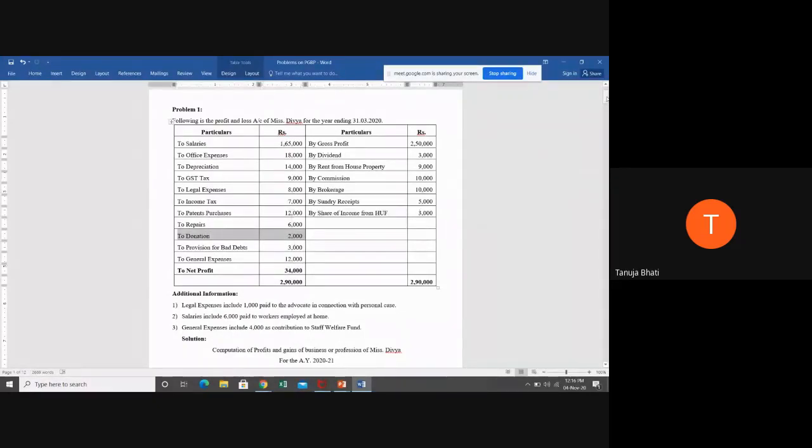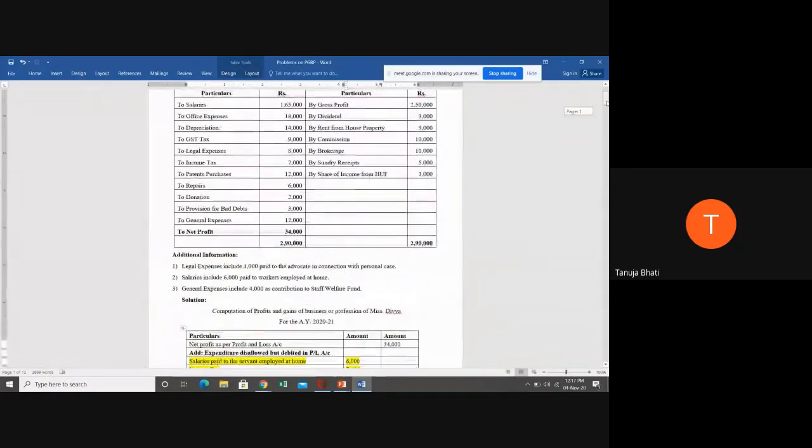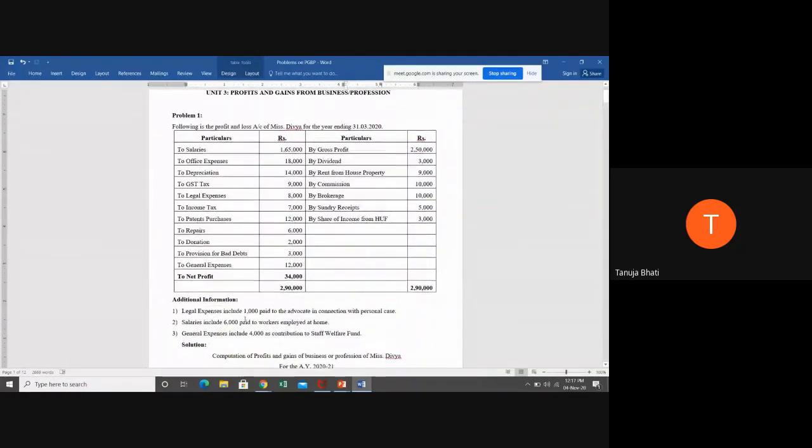So if it is disallowed, what are we supposed to do? Add this back to the net profit. So we have added donation to the net profit because donations are disallowed. Next, 2 provisions for bad debts, 3,000.